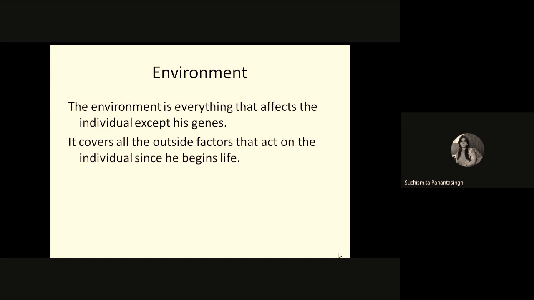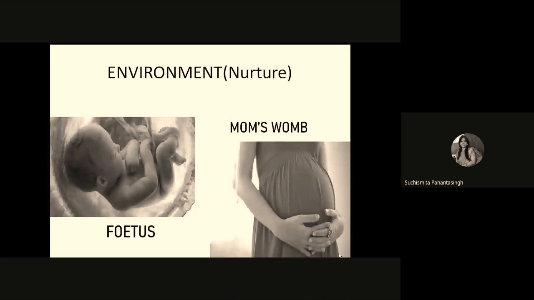So it covers all the outside factors that act on the individual since he begins his life. When we start our life, from that time we expose ourselves to the environment. So environment is your nurture. Okay, heredity is your nature, but environment is your nurture.